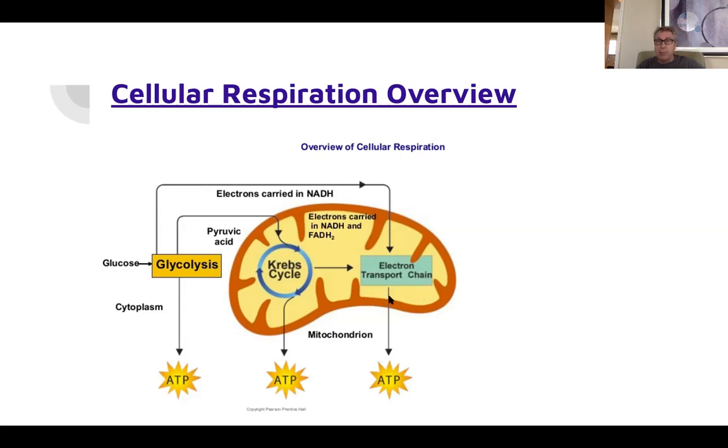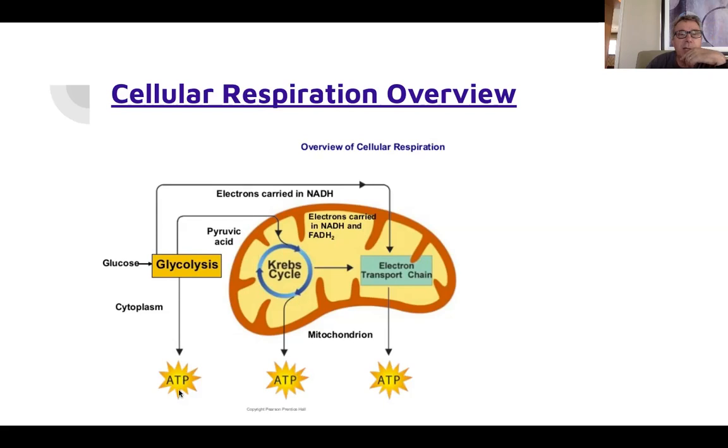To drive this process. It's very complicated, and if you take AP Bio, or if you get into college, you'll learn all about it. But this whole process needs energy, and one of the ways that it gets energy is through these high energy electrons that are transferred over there. But you don't really need to know that. What you do need to know is that pyruvate goes into here, and the pyruvate is really, all it really is, 2 3-carbon molecules. So the glucose gets split in half, and then it will get released as carbon dioxide.